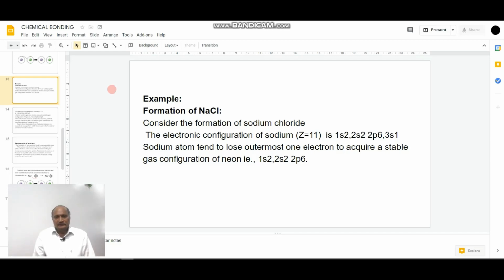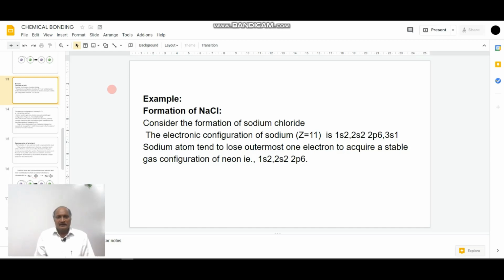For the formation of sodium chloride with the help of a sodium atom and a chlorine atom, we have to consider in detail the electronic configuration of the sodium atom as well as the chlorine atom.